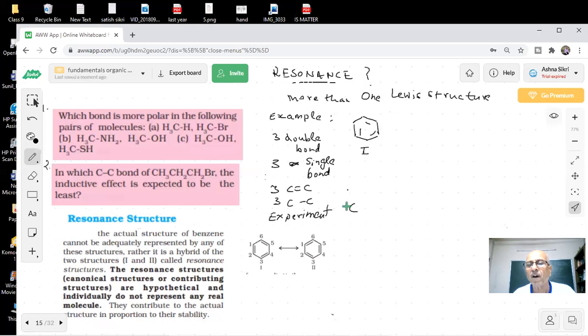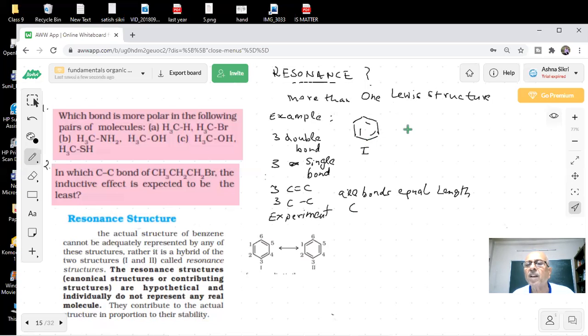All bonds equal, students. All bonds of equal length. Interesting. That means it was found to be in between a single and a double bond. But it shows that this is not the right structure.